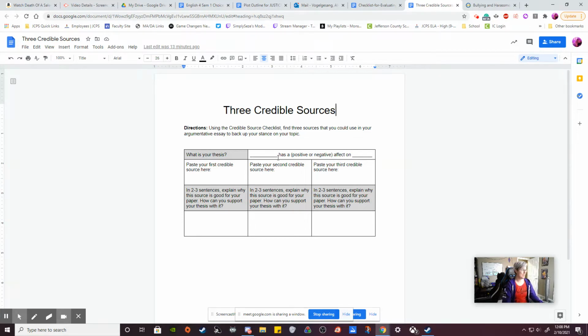So let's say that I was doing bullying, okay? Bullying has a negative effect on students. That's my thesis. Let's say that's mine, right? So now I need to find some sources that prove that bullying has a negative effect on students, that bullying is something that is bad and we need to get rid of it.